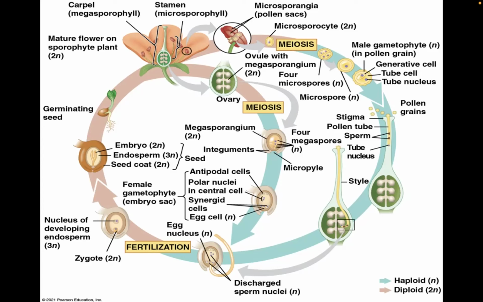One of these sperm nuclei will fuse to the egg to form a zygote. The other one will house and develop into the endosperm. The endosperm will serve to nourish the developing embryo. Also note the presence of a seed coat that will help to protect the developing embryo. This will then develop into a seed. This seed will then fall into the surrounding soil and germinate to produce a mature plant.